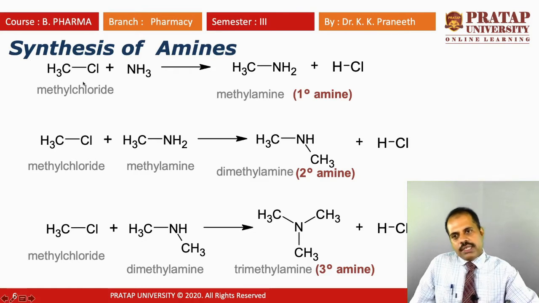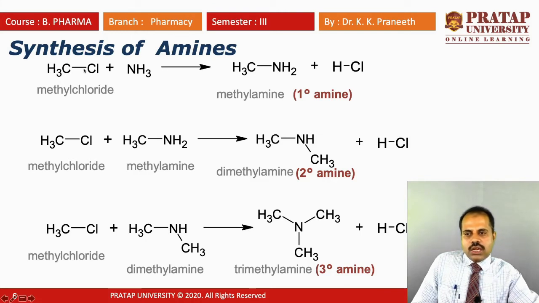For aromatic amines, it is the same. Instead of CH3, you put a benzene ring, benzyl chloride. You start, and you will get aniline, then dimethylaniline, right? So by changing only the benzene ring here, the product will automatically change. So this is a common synthesis we can apply for any amines.